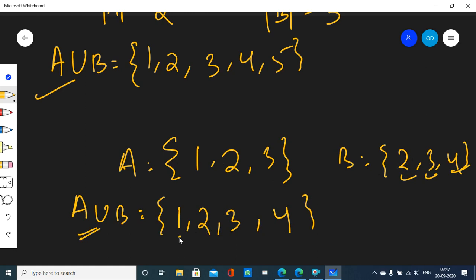So you can see here A union B carries all the elements of A, because A carries 1, 2, 3. 1, 2, 3 are there inside A union B. A union B also carries all the elements of B. That is also true, because B carries 2, 3, 4. There are 2, 3, 4, right? So we are correct. Okay. But here you see one thing, that 2, 3, these two elements were common between A and B. That is why you were worried. You had to make sure that these elements are not repeated inside A union B, right?